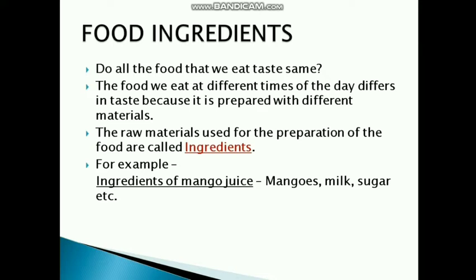All the raw materials which are required to make a dish, to prepare a food, are known as the ingredients. Now again, one activity is given in your book. You can take help of your mother. Some food items are given. You can take the help of your mother and complete that activity. You have to write the ingredients used in different food.